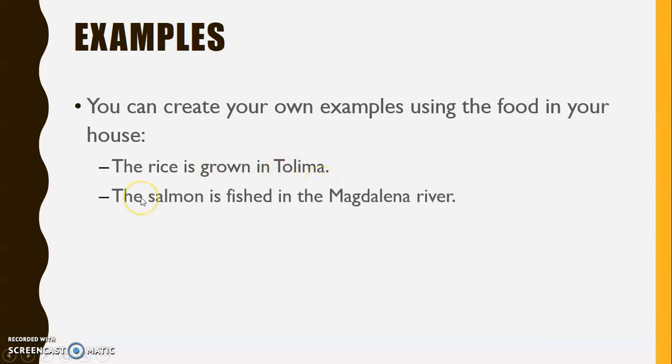The second example: the salmon is fished in the Magdalena River. Finally: the Xbox is made in China. The object again is first, then the verb made, and at the end the subject.